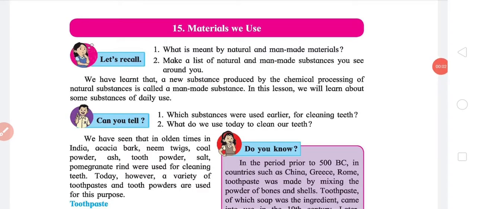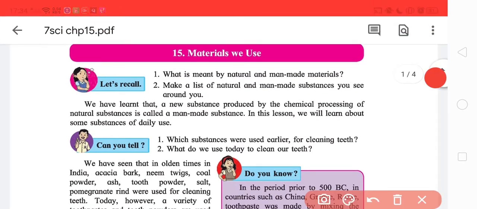So, hello friends. Today we will learn about chapter 15, materials we use. Before that, let's have a small question. What is meant by natural and man-made materials? Natural materials are those which are naturally found in nature, for example, water or air. And man-made materials are the ones which are not naturally found but we have managed to make them, for example, plastic. Okay, and then you can make a list.